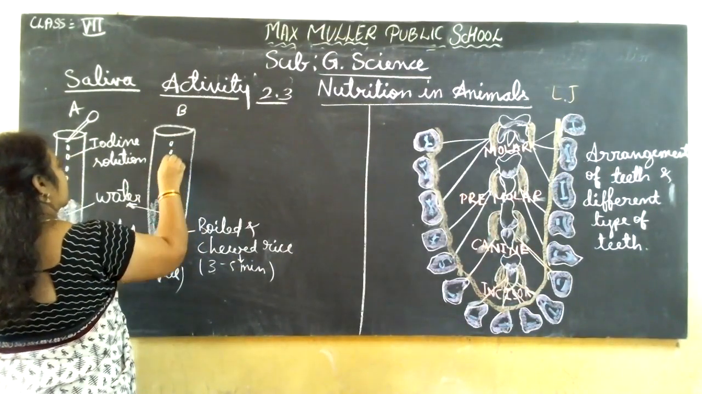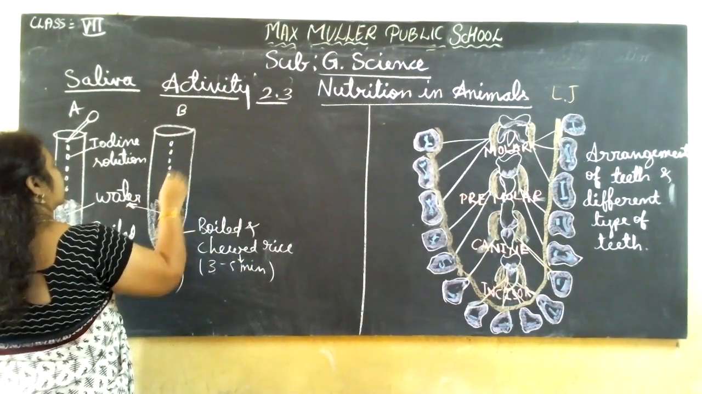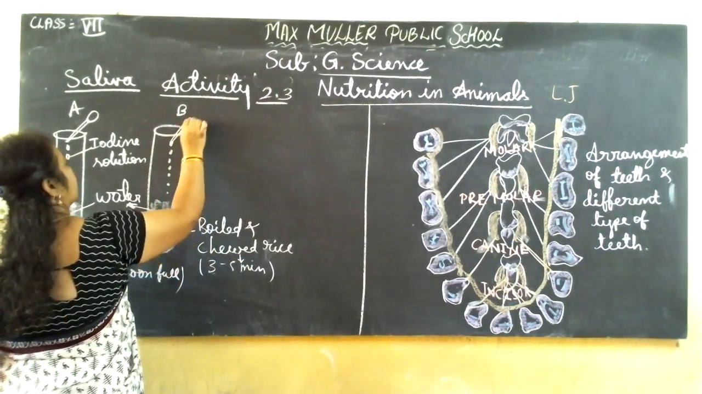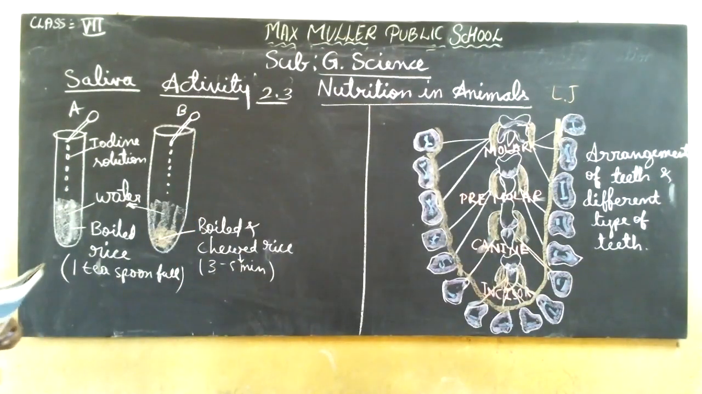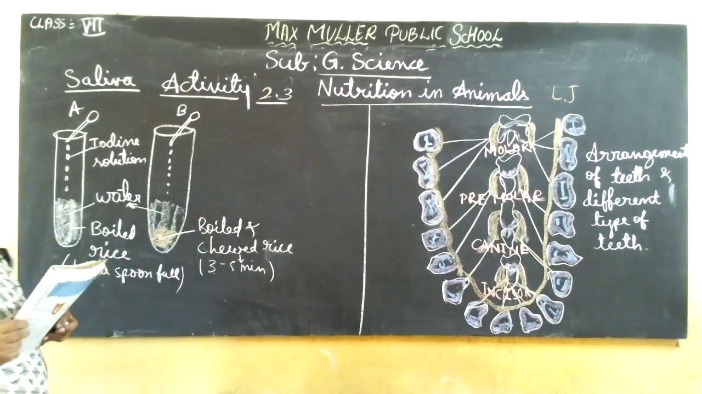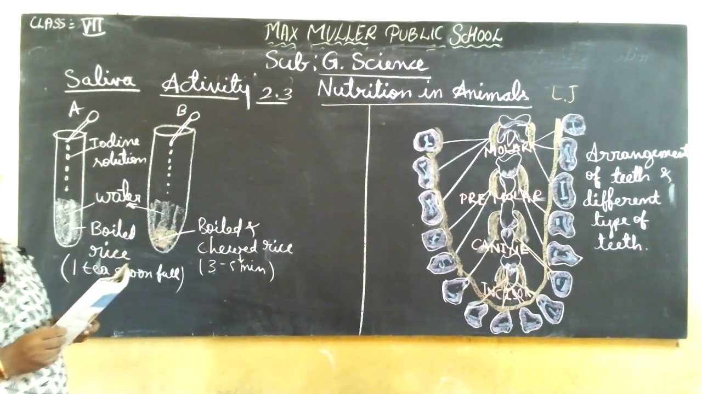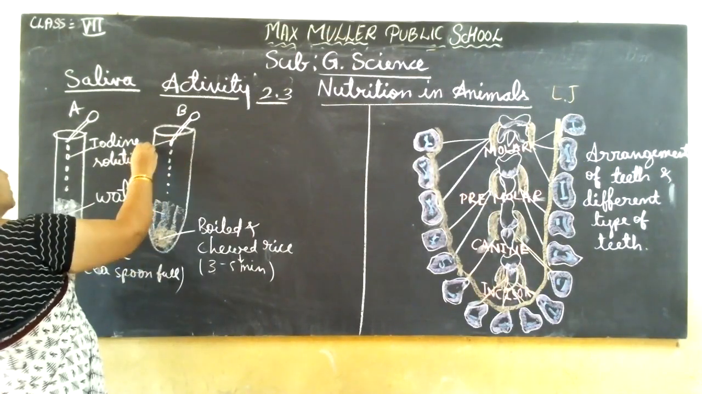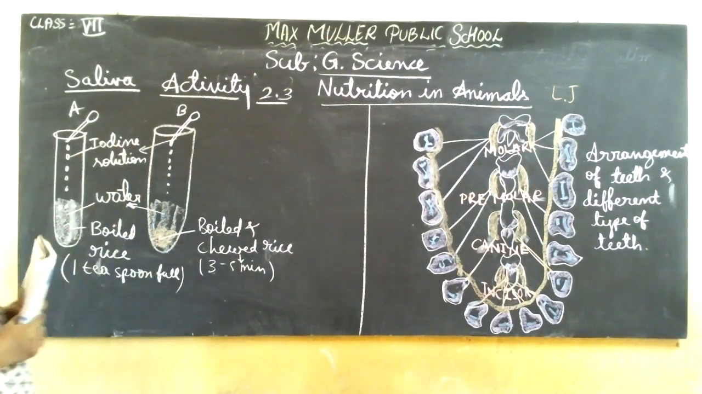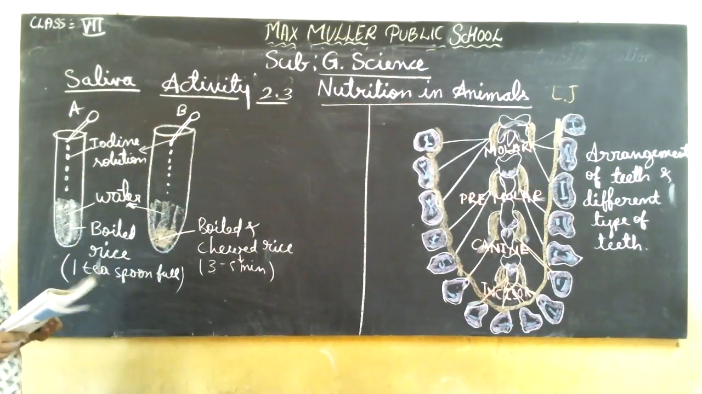So here also we should add iodine solution with the help of the dropper. An ink dropper can also be used. A dropper will also be there in the laboratory. So we add the iodine solution, and so both test tubes have iodine solution added.